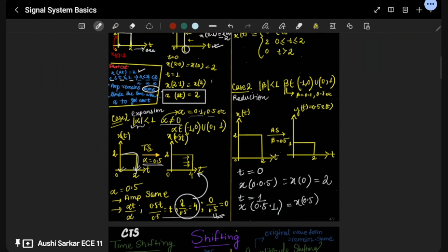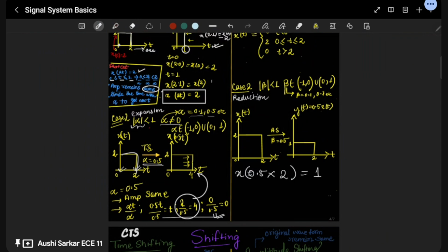That is also 2. And when x is equal to 2, 0.5 multiplied by 2, what's going to be this? This is going to be our 1.